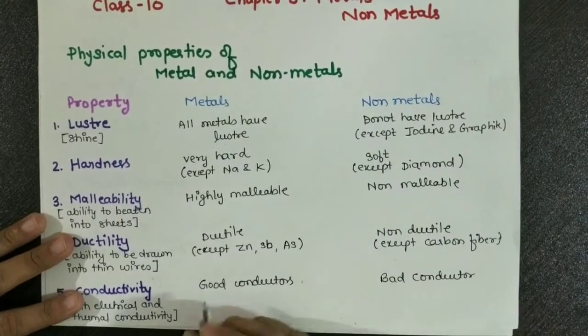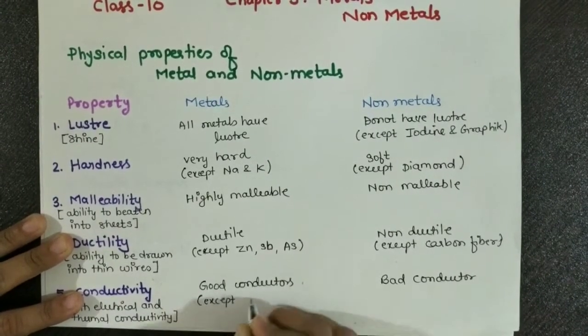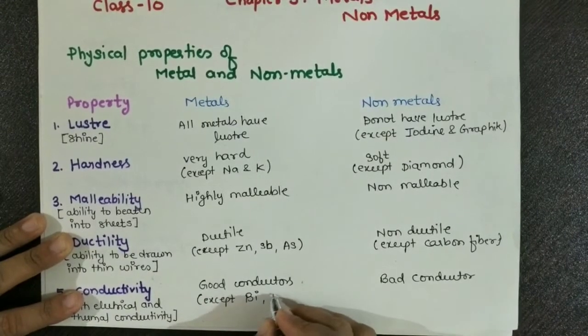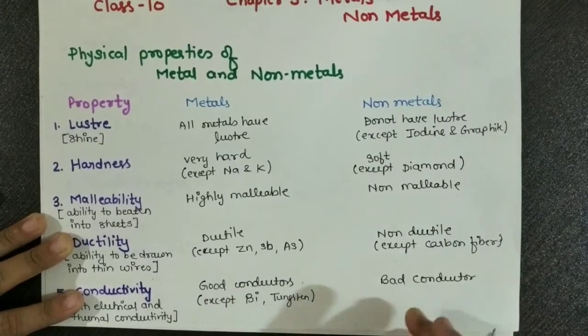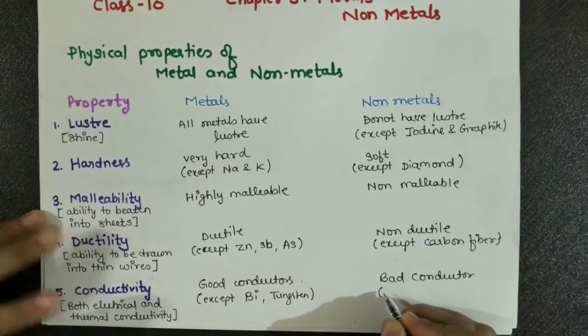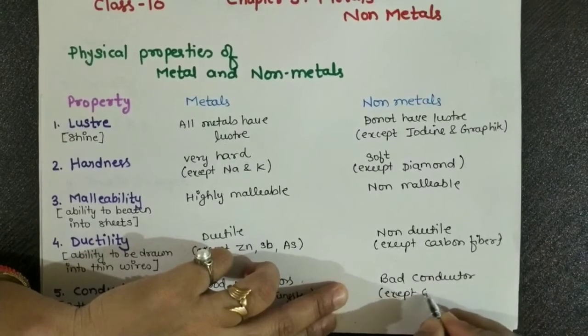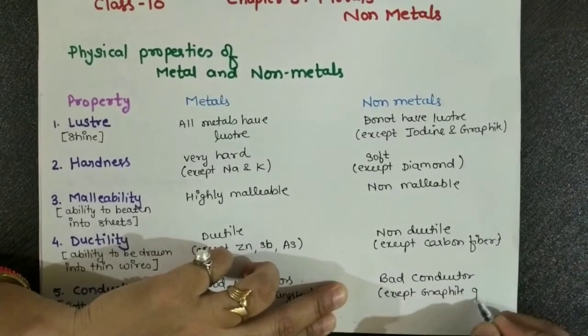Here, first we discuss the exception. The exception is bismuth and tungsten, whereas here the exception is graphite and gas carbon.